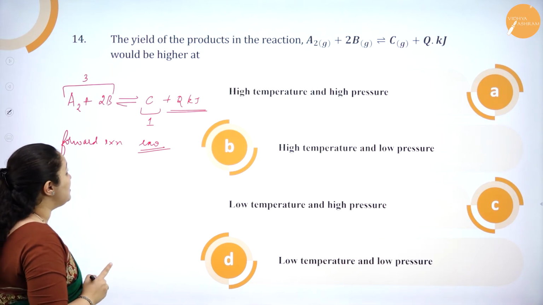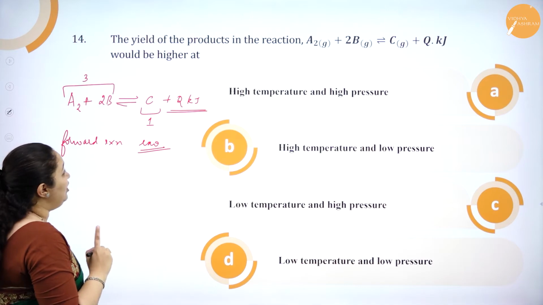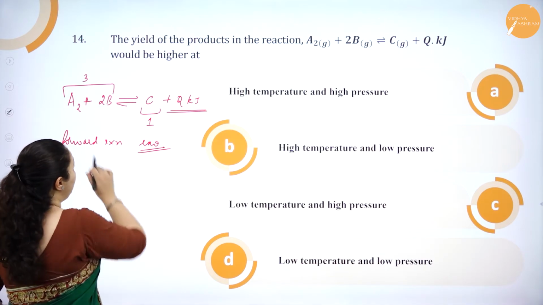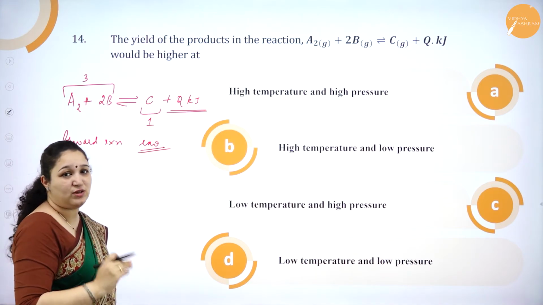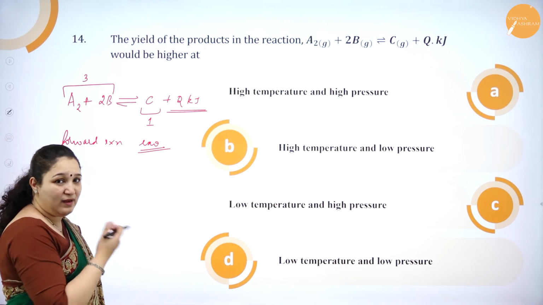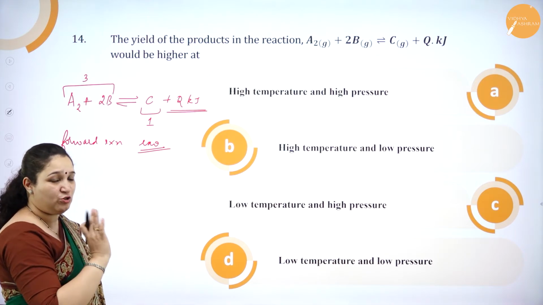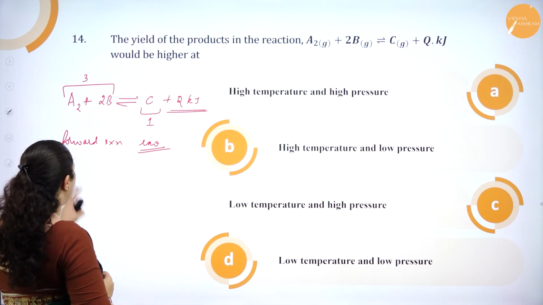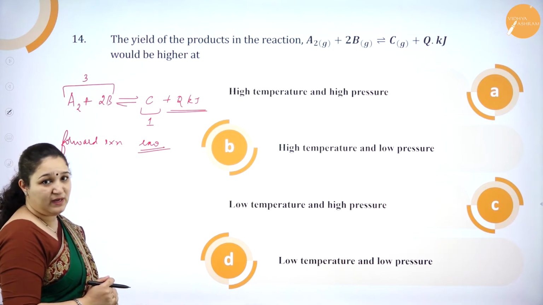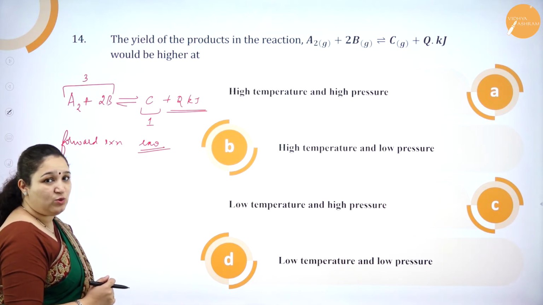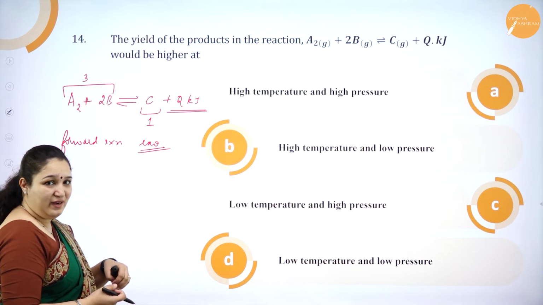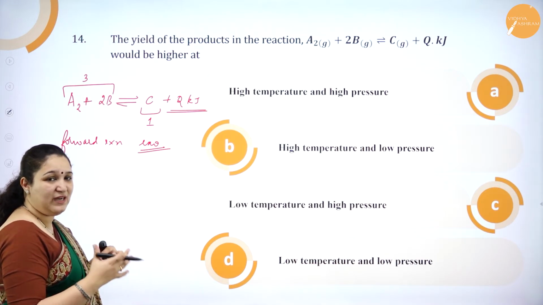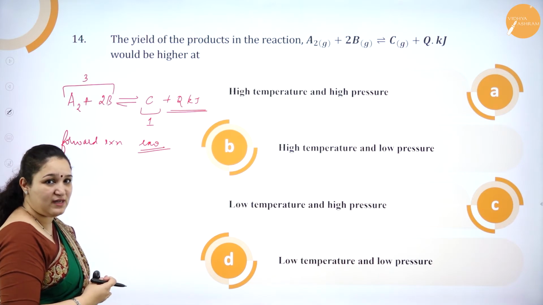Now, what is the question? The yield of product in the reaction would be higher. So, I want my reaction to only proceed in the forward direction. I don't want it to come back. That is, the backward reaction should not be favored. So, I know that the forward reaction is an exothermic reaction. So, what will we do? According to Le Chatelier's principle, when a constraint is applied to a system, it will try to nullify the effect, isn't it?